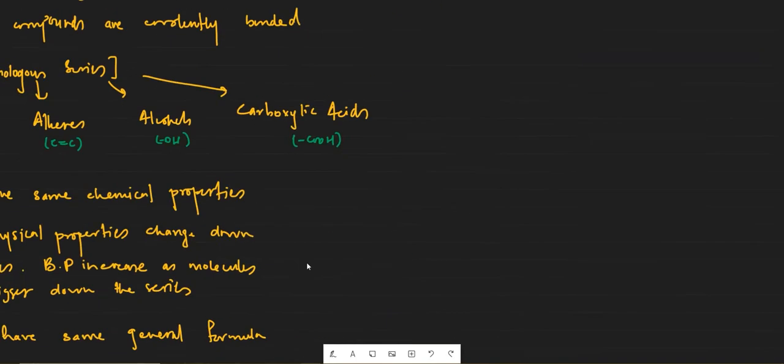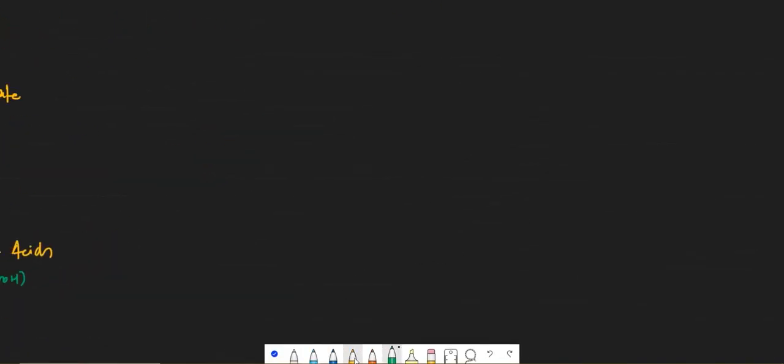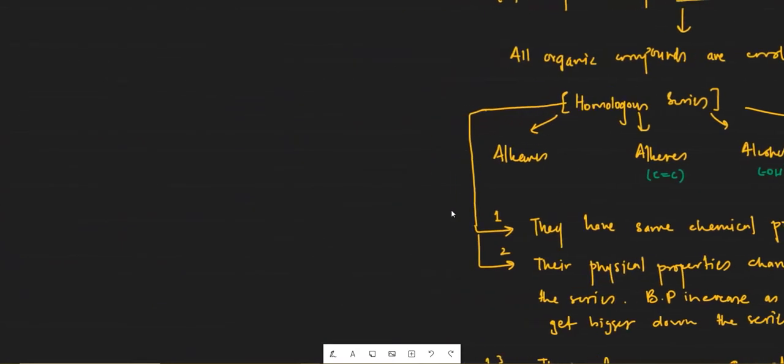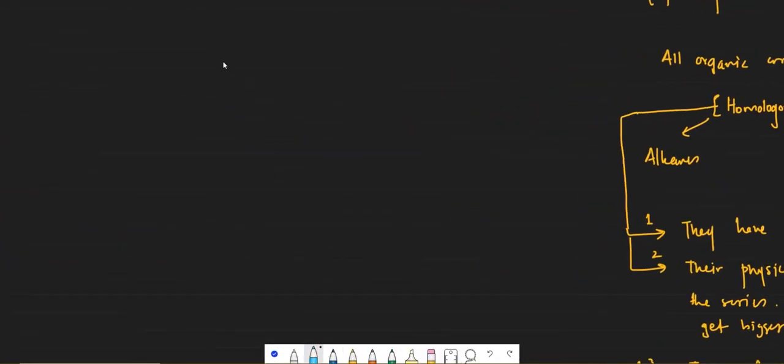Now let's start with alkanes. First thing you need to know about is the stems. What is the stem? Stem is the main carbon chain, for example, the number of carbon atoms and what they are called.